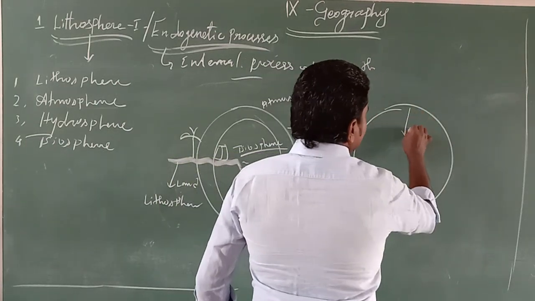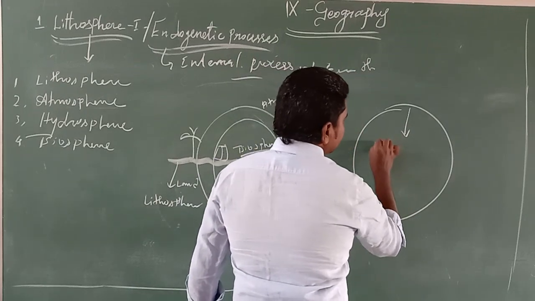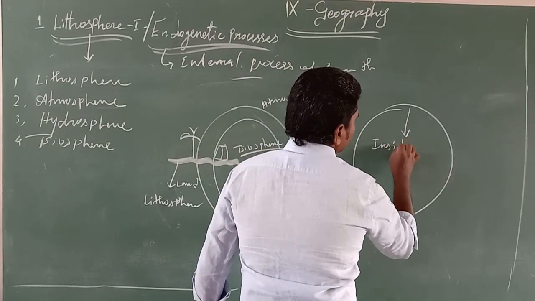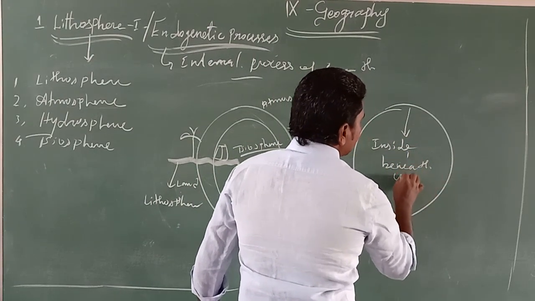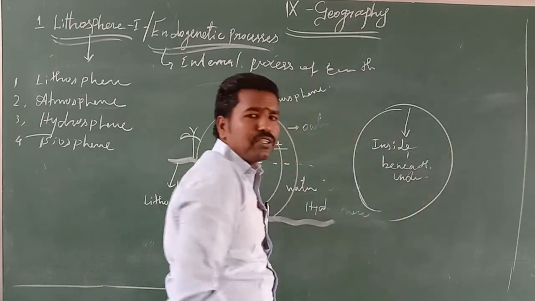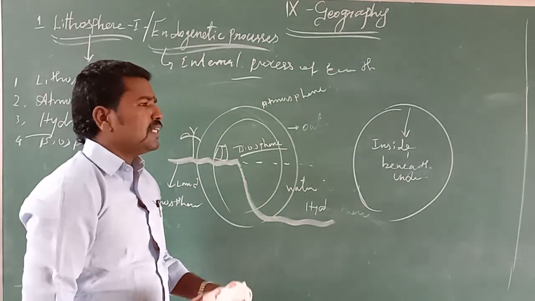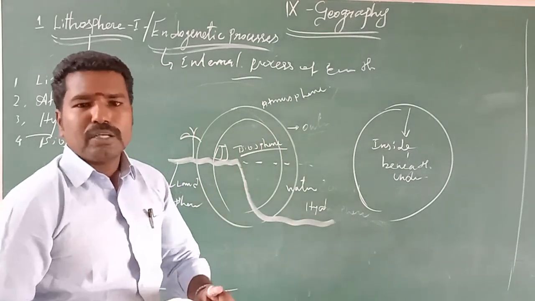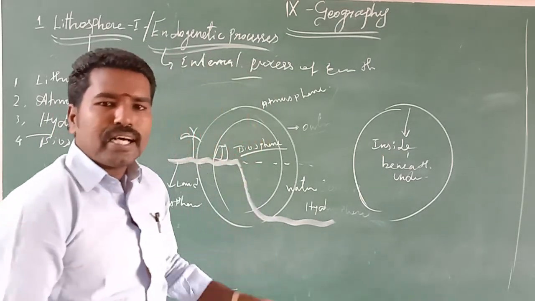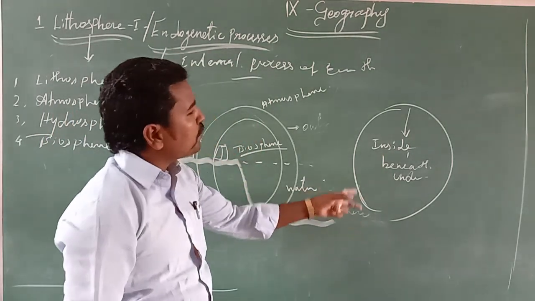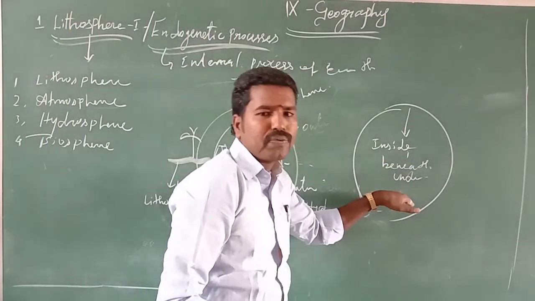Various activities are happening inside or beneath the earth, like volcanism, earthquake, mountain formation, and faulting. These are all processes happening inside the earth.